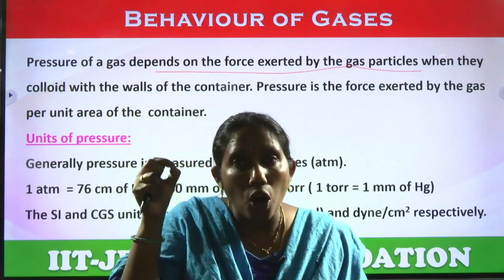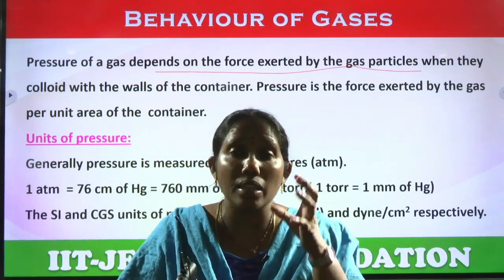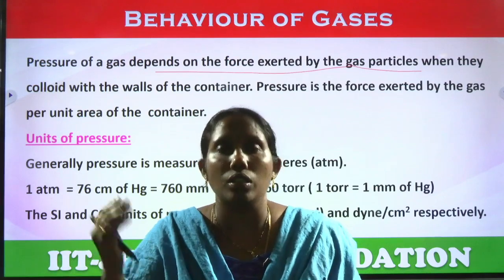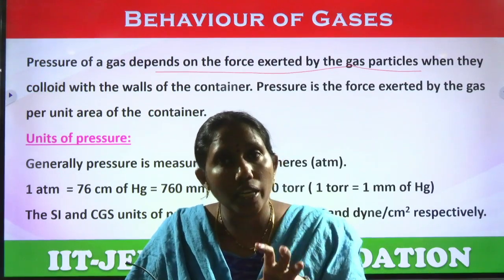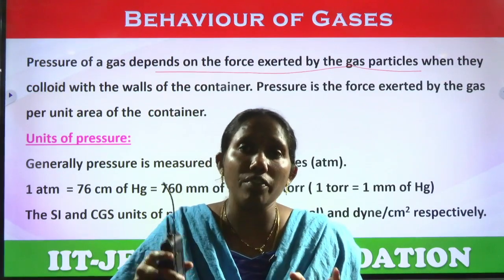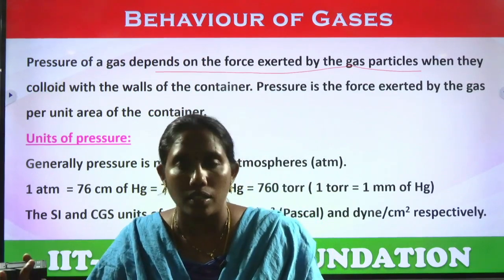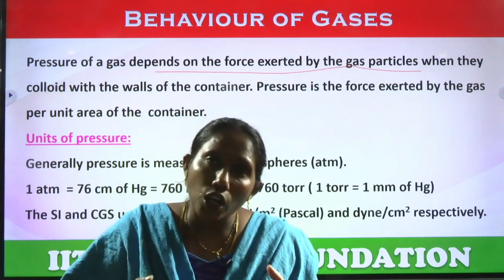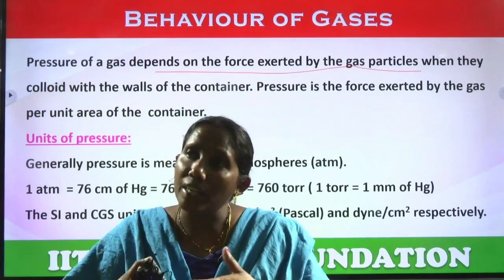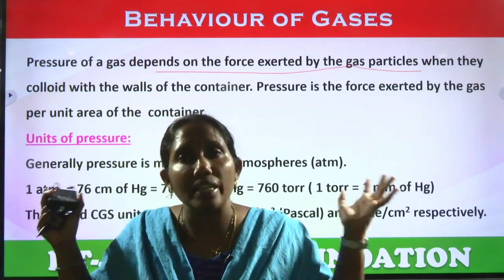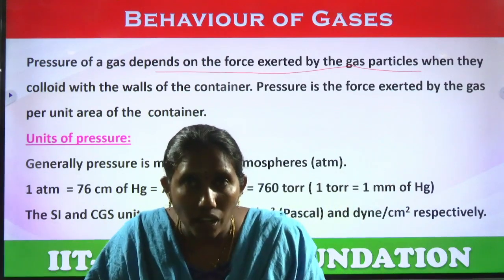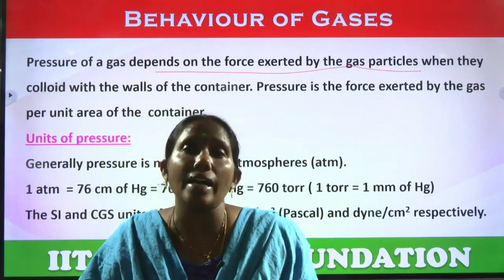If you make a small hole in that balloon, it makes a sound and the air comes out. Why? Because the air inside is moving from the high pressure region to the low pressure region. So the amount of gas is the same, but when it occupies more volume, pressure is less. When it is occupying low volume, pressure is high, right?